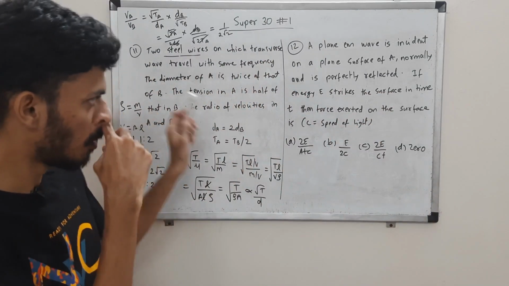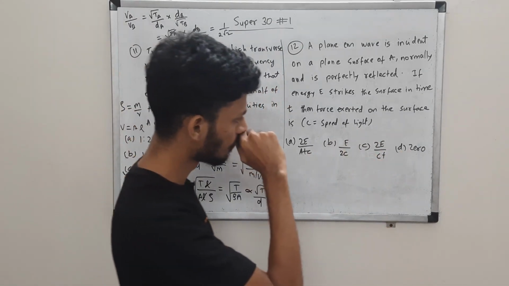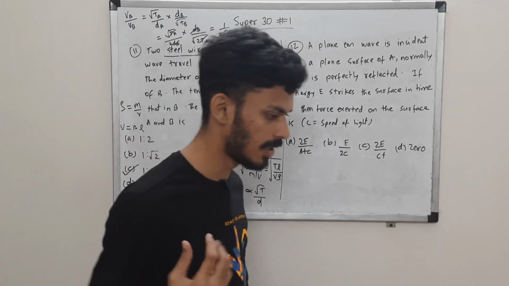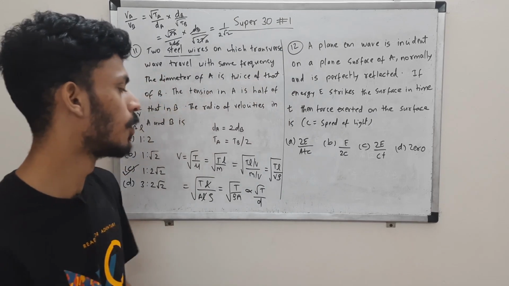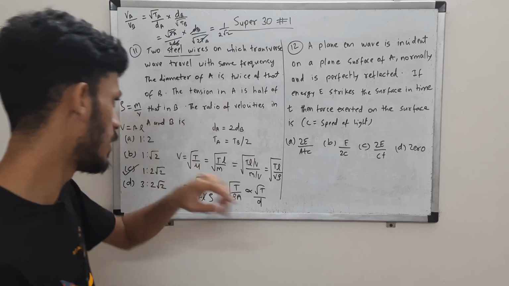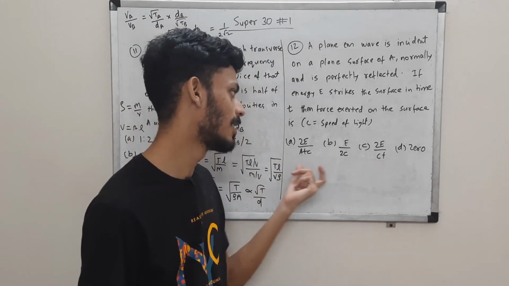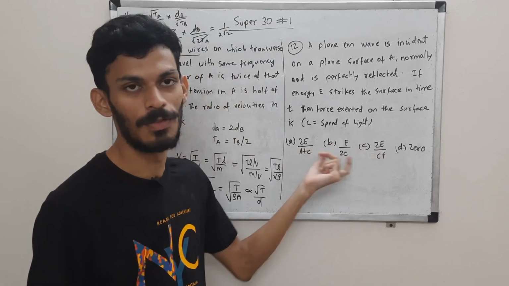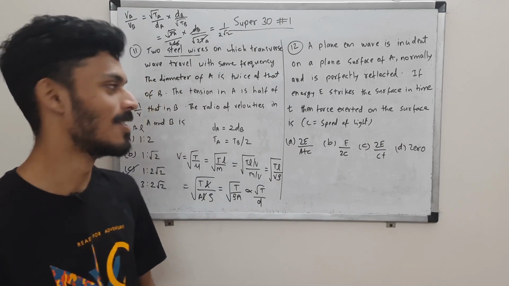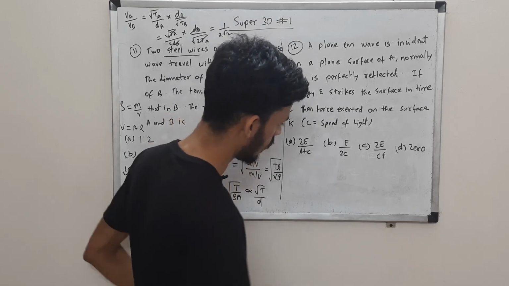Okay, even if you don't know any of this concept, you can do it by sheer smart work. If you see the options over here, the force will not be zero, of course, it is transferring some momentum, so there will be force. Okay, so if you see each of these options A, B, C, you can see that each of them differ by some term, right? You can use dimensional analysis and you can see which of the dimensions of this option match with that of force. Okay, only one will match and that will be your answer. Okay, we'll do it by the actual concept. You can use the smart work and get to the answer.